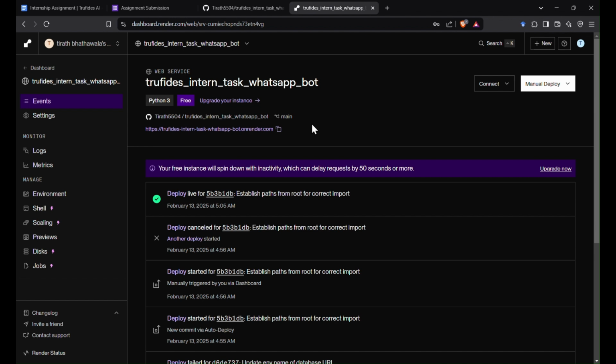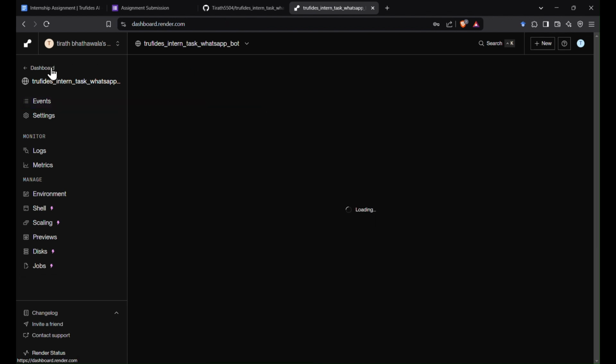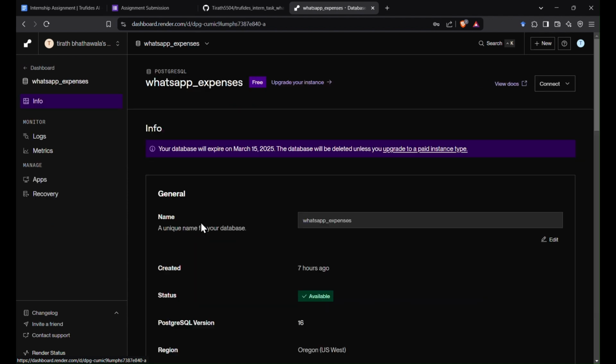This web service is connected to a Postgres database. I've created an instance of the Postgres database via Render called WhatsApp expenses, and this will store all the expenses and be integrated with Gemini for the deployed version. I forgot to mention this, but I had configured this Postgres database via SQLAlchemy for the ORM mapping, which is needed for Python. And this was how I connected my database to the web service.